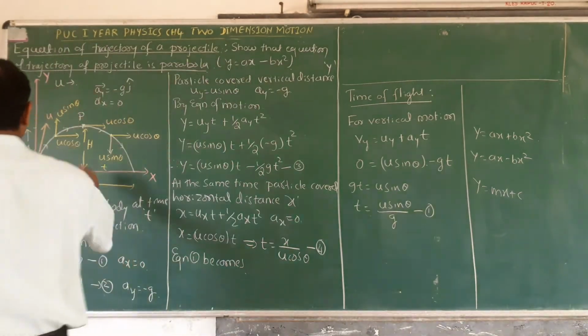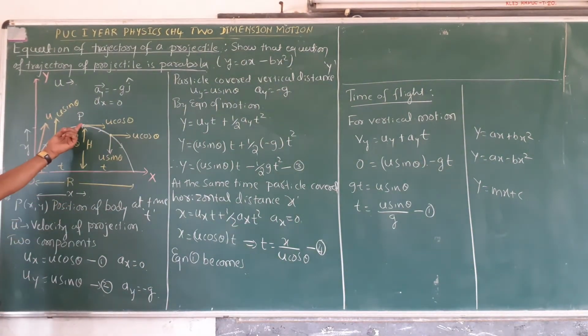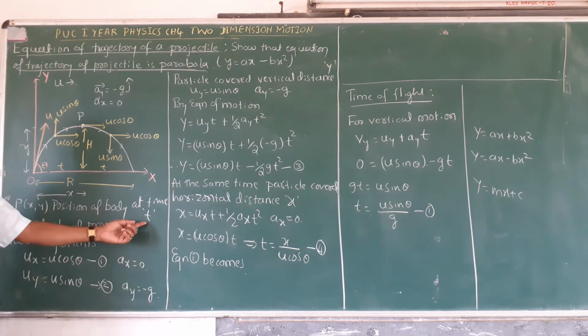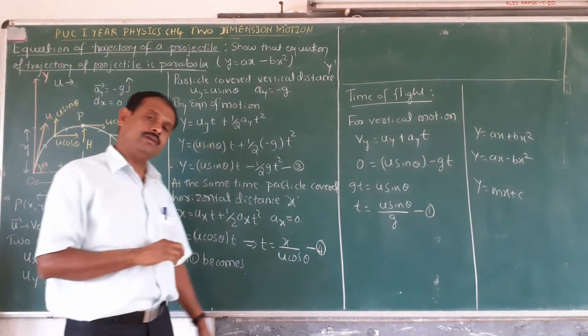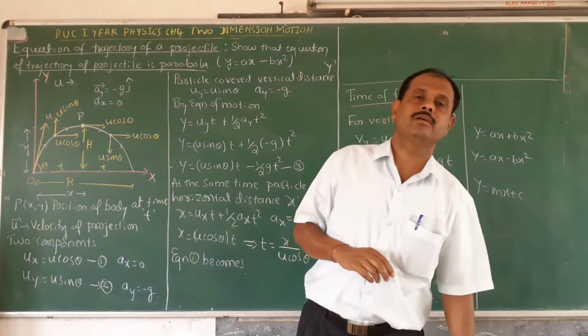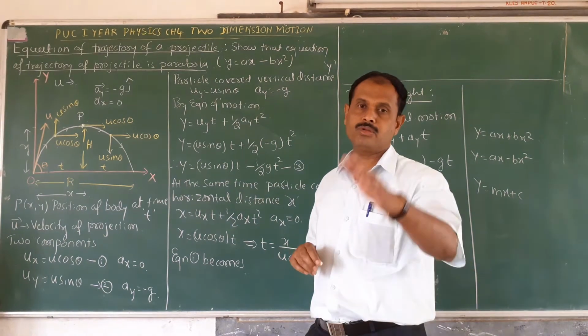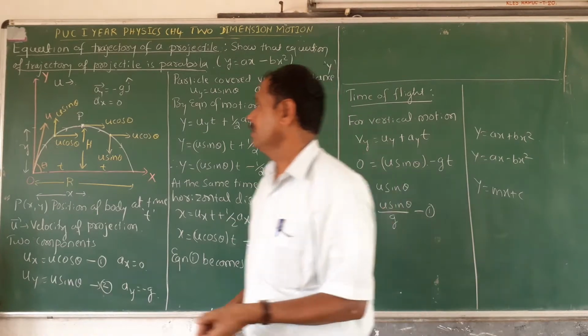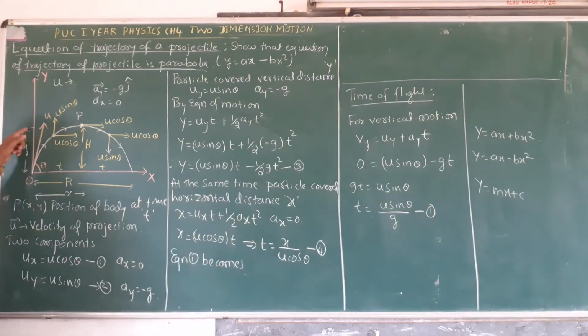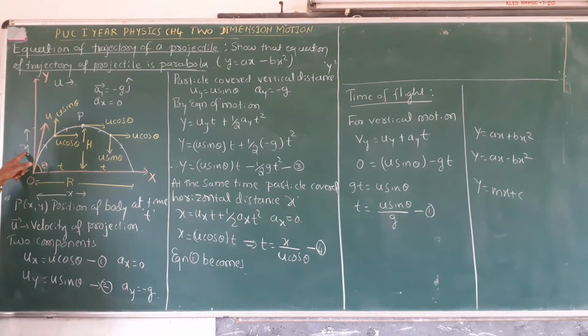Fine. Now let P be the position of the particle, with coordinates x and y, the position of a body at a time t. When it reaches this point P, the particle has covered both a horizontal distance and a vertical distance. It covers vertical distance y and horizontal distance x in time t.